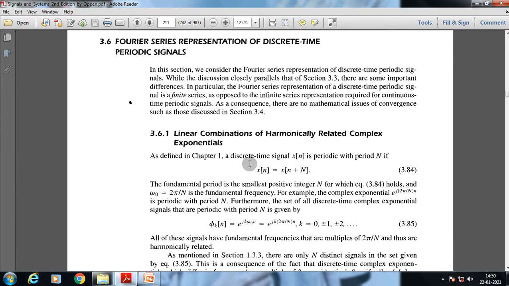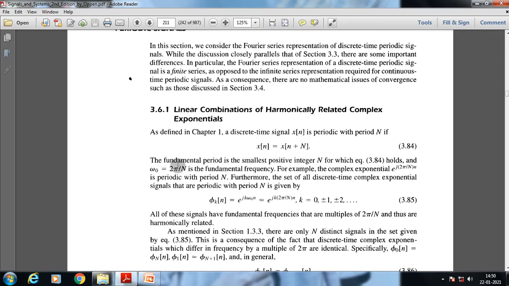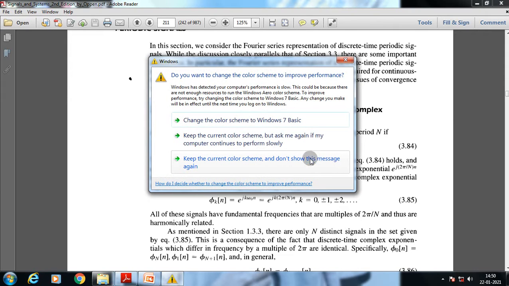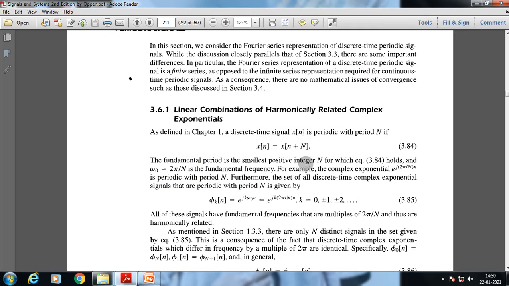A discrete time signal x of n is periodic with period N if x of n is equal to x of n plus capital N. Now this capital N has a very important role to play in discrete time Fourier series, which is very similar to the continuous time Fourier series, where any periodic signal can be expressed as a sum of a suffix k e to the power j k omega 0 t.